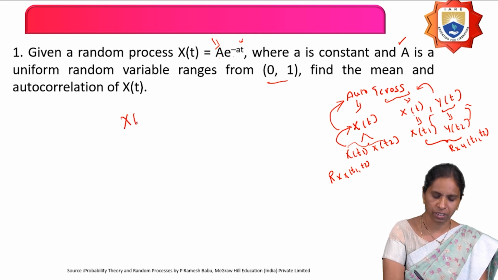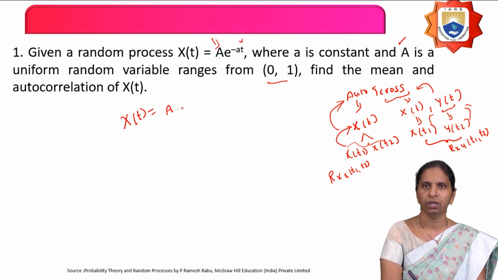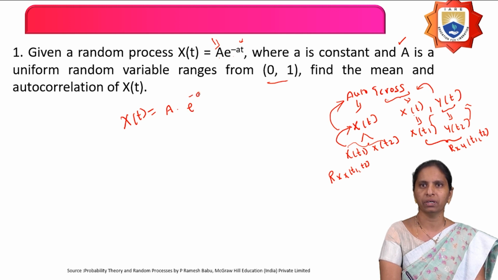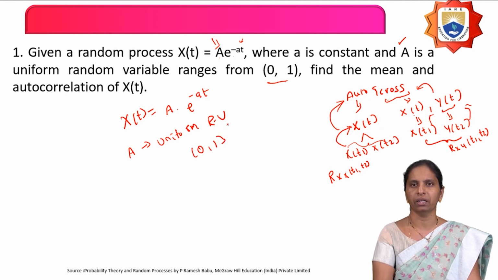Now, what they have given is the random process x of t equals A into e power minus at, in which capital A is a uniform random variable distributed over the interval 0, 1. If x is a uniform random variable, what is the density function? fx of x equals 1 by b minus a when x is from a to b.